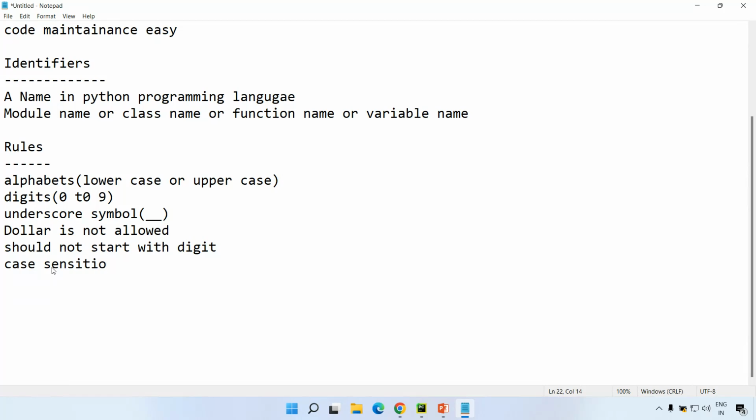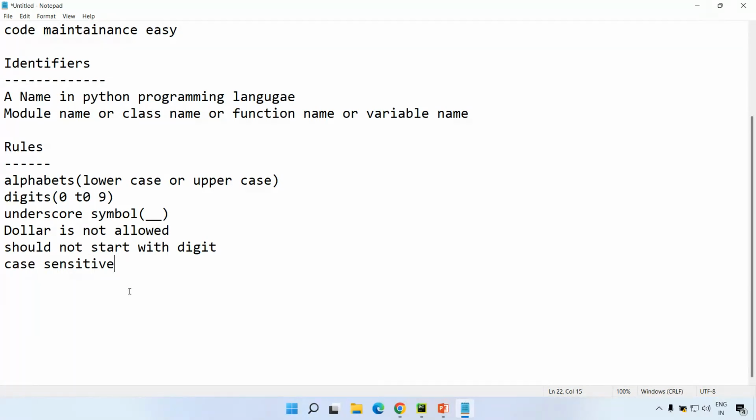Also, identifiers are case sensitive. That means if you specify a lowercase identifier with one value, and an uppercase identifier with another value, you cannot access the lowercase value with the uppercase identifier.